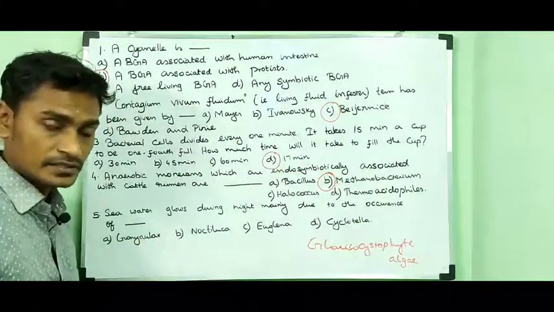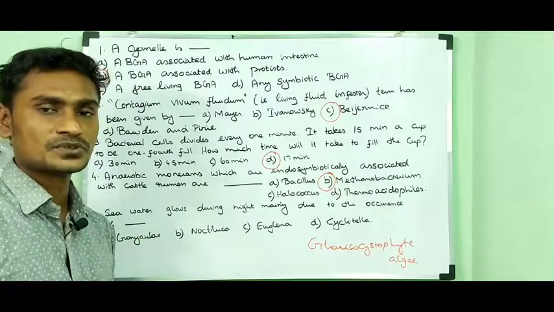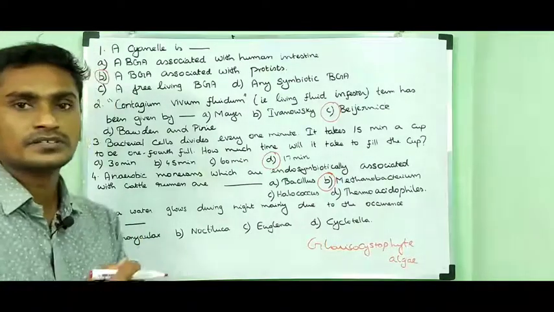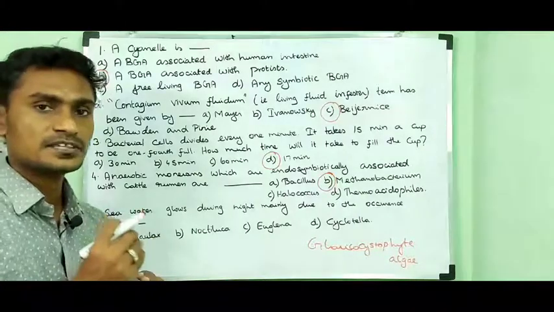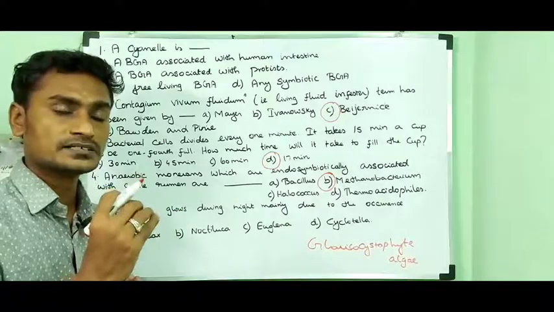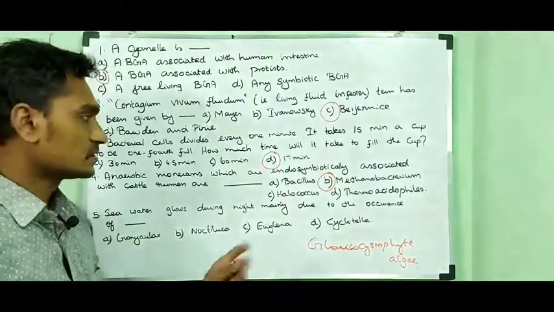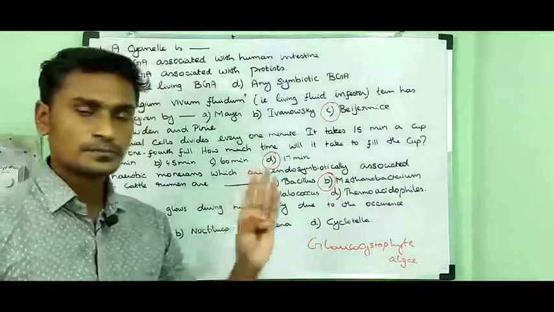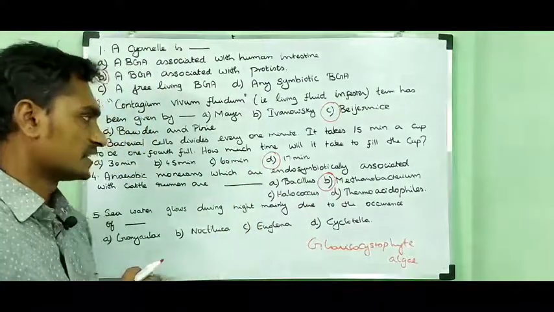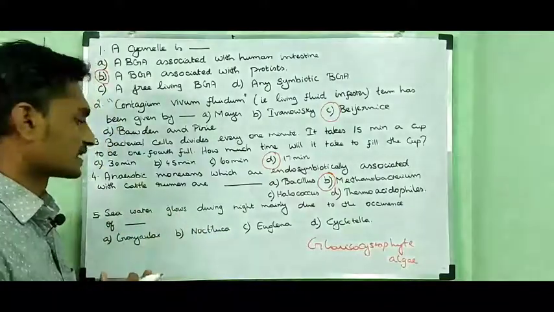That is why cattle release methane. Along with cow dung, this methane gas is also released by the cattle, because of the presence of endosymbiotic Methanobacterium inside the rumen of the cattle.